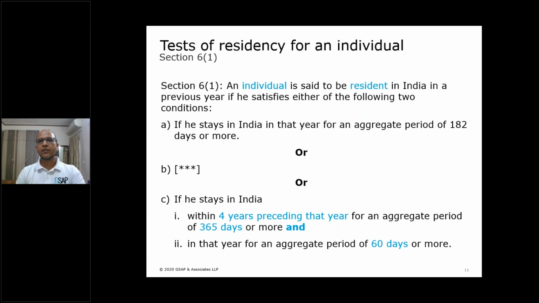What does this mean? The moment we substitute 60 by 182 days, clause C becomes redundant because he will move back to clause A. So in such a case, we can presume that there is only one condition, which is 182 days in the relevant year, to become a resident of India.